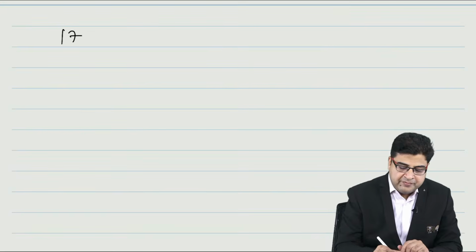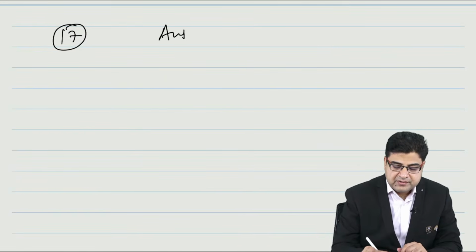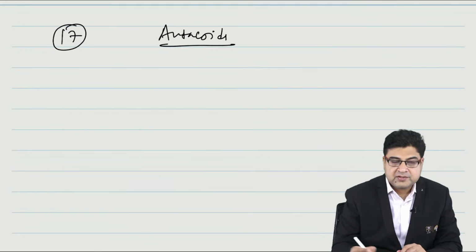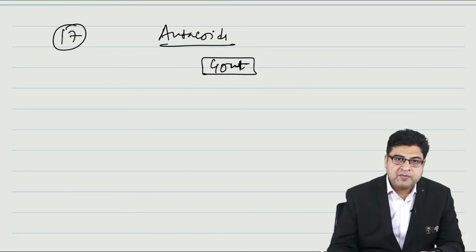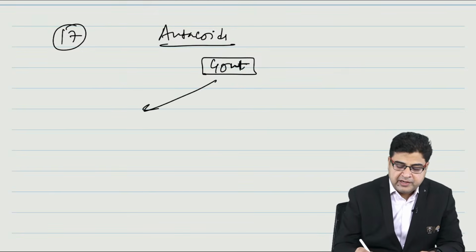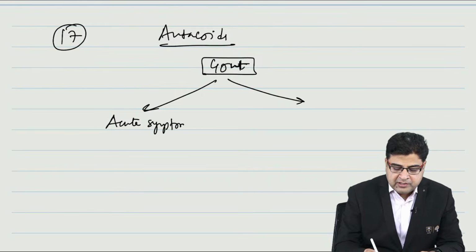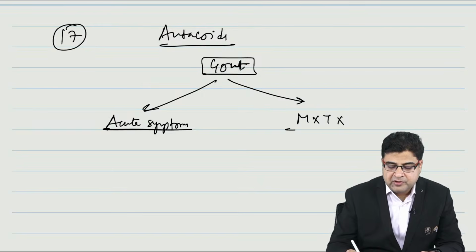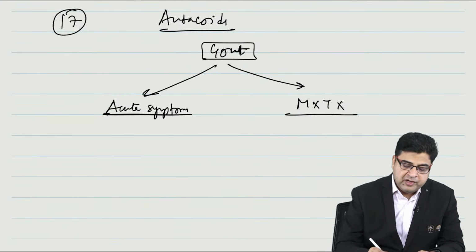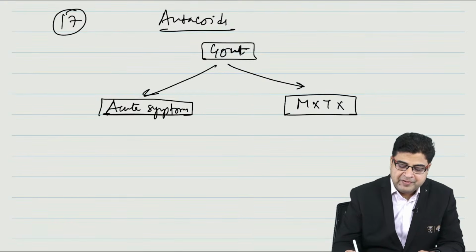Now topic number 17 is from autocoids. In autocoids, the treatment of gout. Please remember, in the treatment of gout, a patient can come to you with acute symptoms of gout, or the patient wants the maintenance treatment of gout.